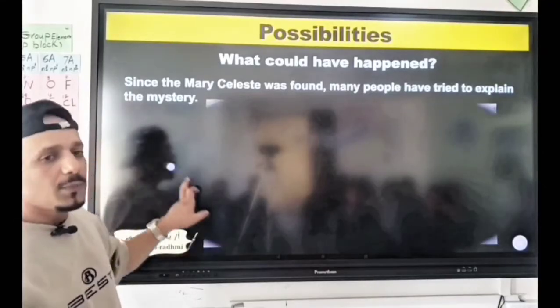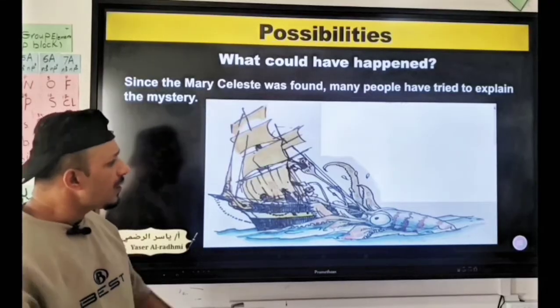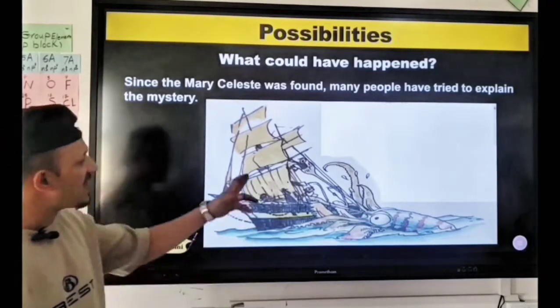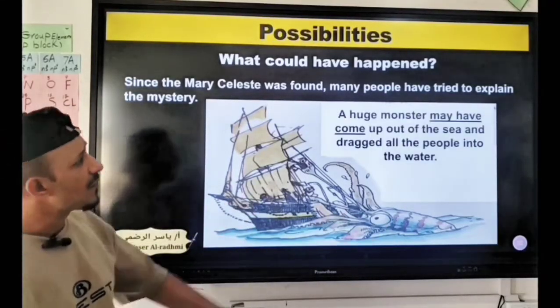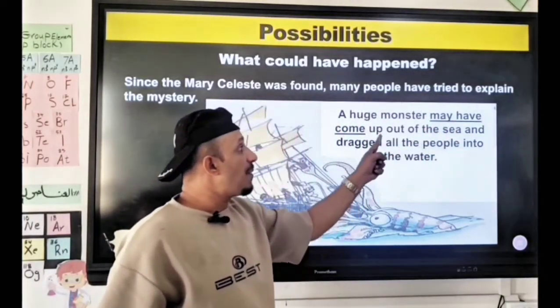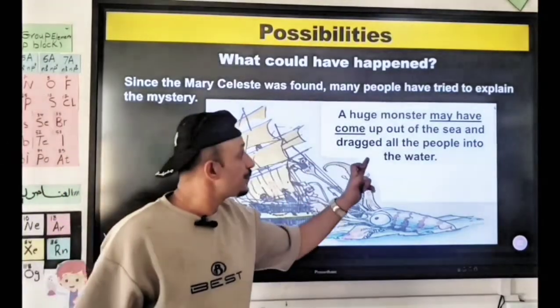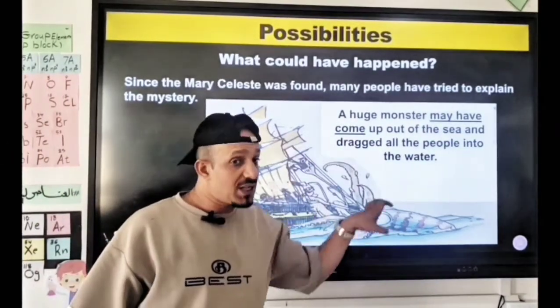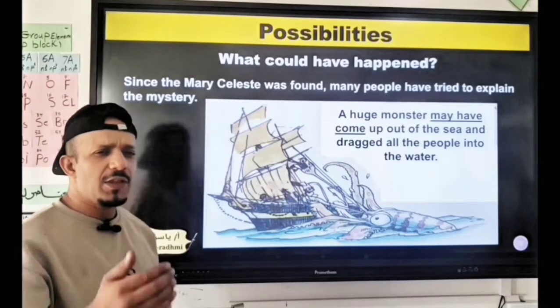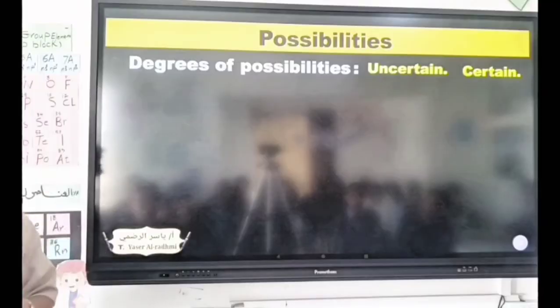Let's see some possibilities. Look at this picture. Here we got a monster, and that's the ship. A huge monster may have come up out of the sea and dragged all the people into the water. That's a possibility. What comes to your mind from the two pictures?